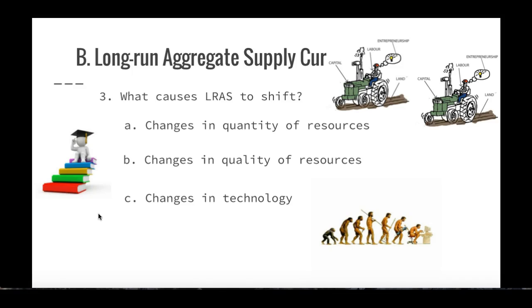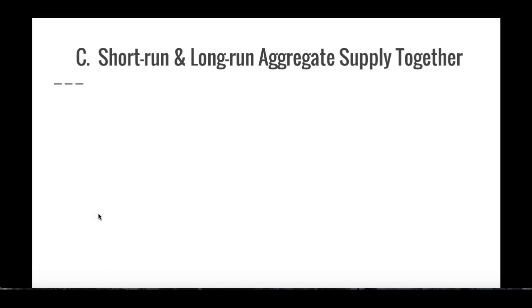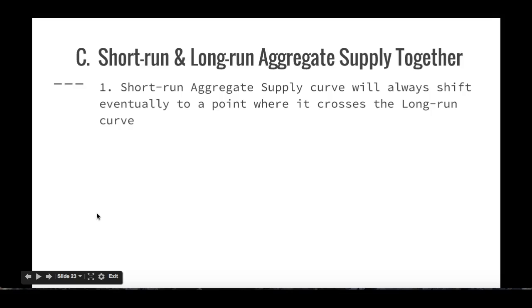Okay, so now that we know about short-run aggregate supply and long-run aggregate supply, now we have to put the two together. So, putting the two together, first of all, the short-run aggregate supply curve will always shift to a point where it will intersect with the long-run aggregate supply curve. So you will always have this shifting that will happen.